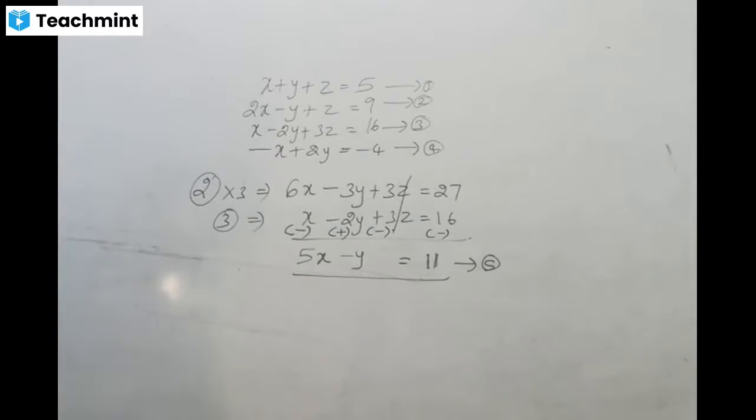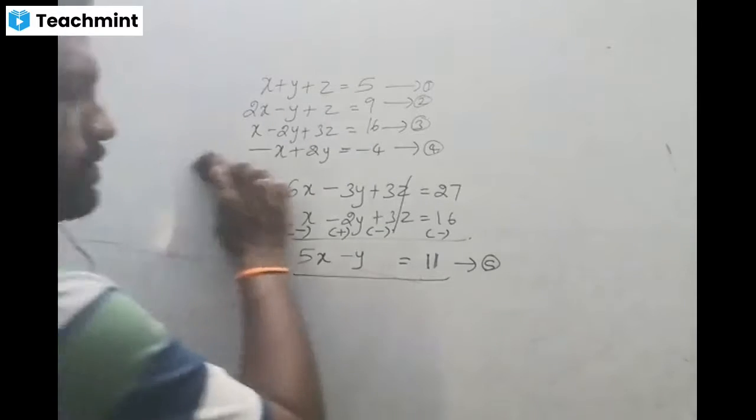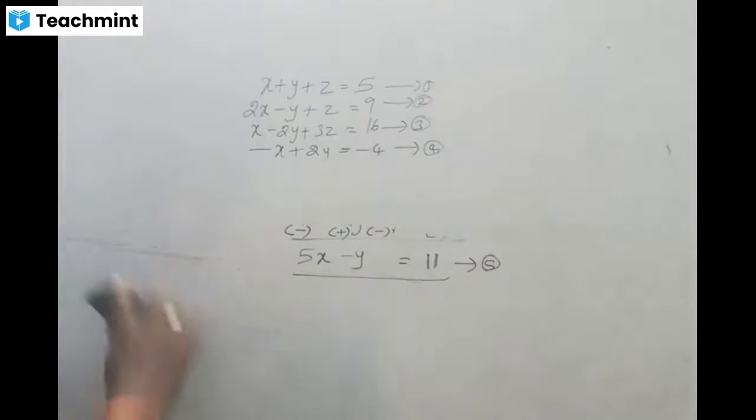Completed, sir. Okay. Now, the fifth equation is what? 5x minus y equal to 11.